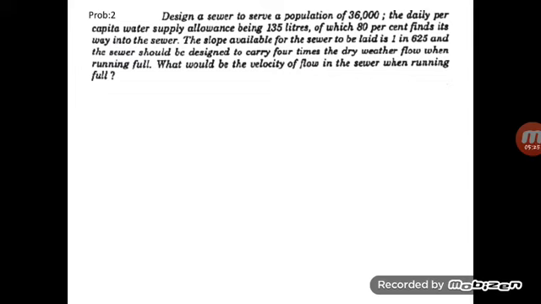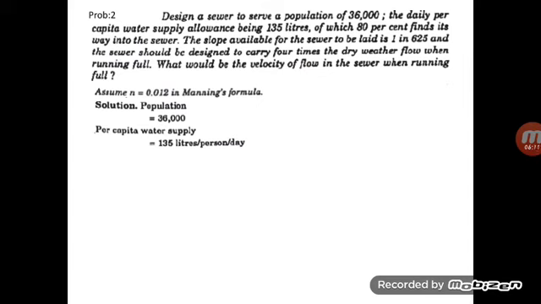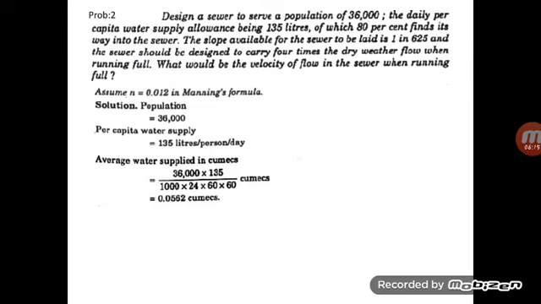So the population is given as 36,000 and per capita demand as 135 liter per person per day. The average water supplied in meter cube per second is equal to 36,000 multiplied by 135, in liter per person per day.